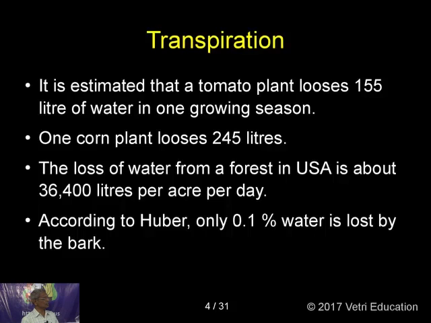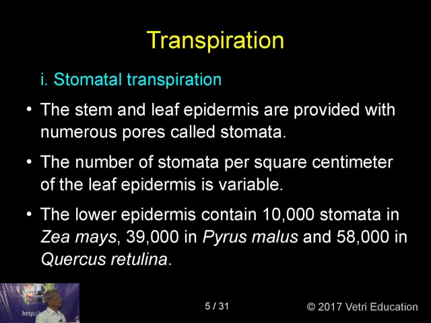I was telling you just now that the majority of the transpiration is of the stomatal type. So stomatal transpiration and cuticular transpiration form the maximum, and the lenticular transpiration that is taking place through the bark is of very insignificant amount. Okay, fine. So as I was just telling you, stomatal transpiration is a very important transpiration. That's going to be our area of main discussion today.